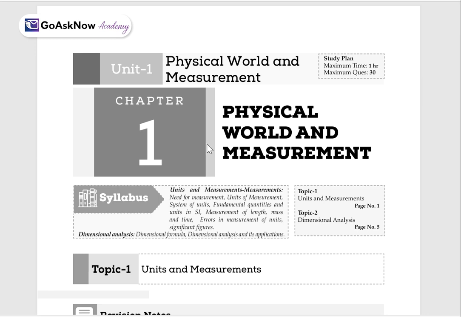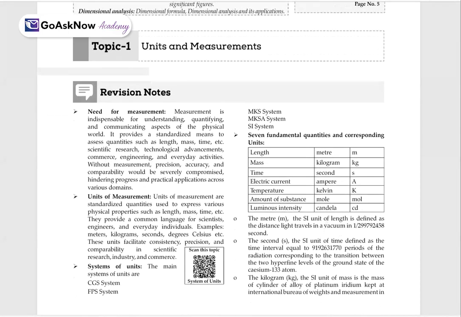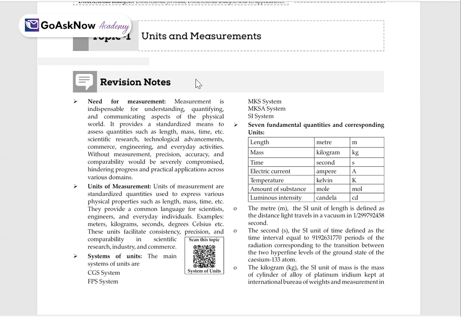So basically, in this first chapter, we'll create two topics. First is unit and measurement, and the second one is dimensional analysis. So firstly, we'll go through topic 1, unit and measurement. So, need of measurement. We know measurement is something which is helpful in day-to-day life and for scientific calculation.